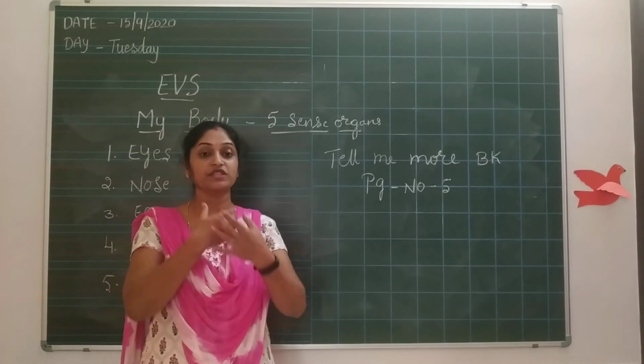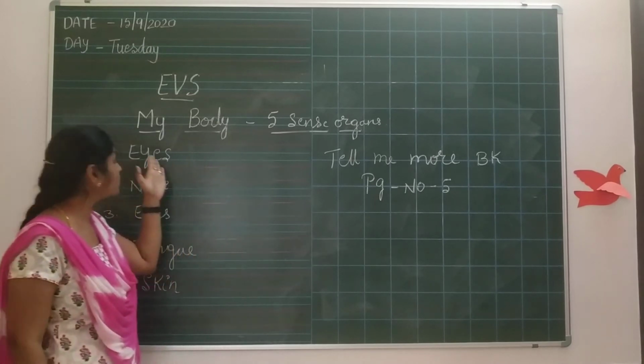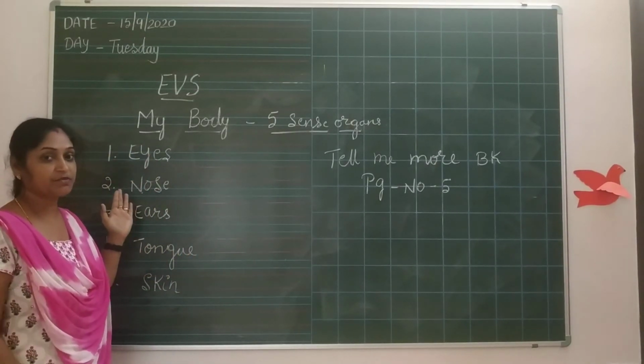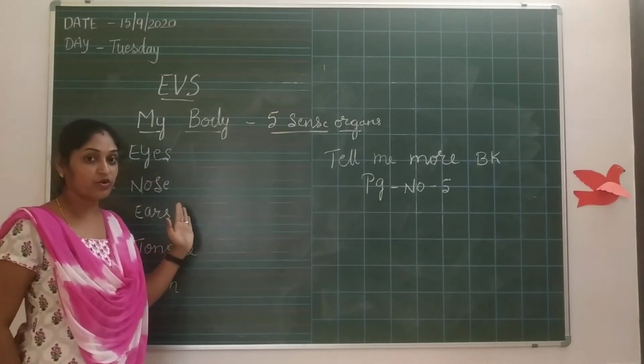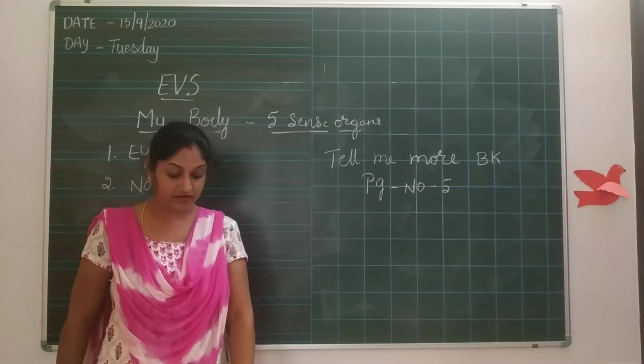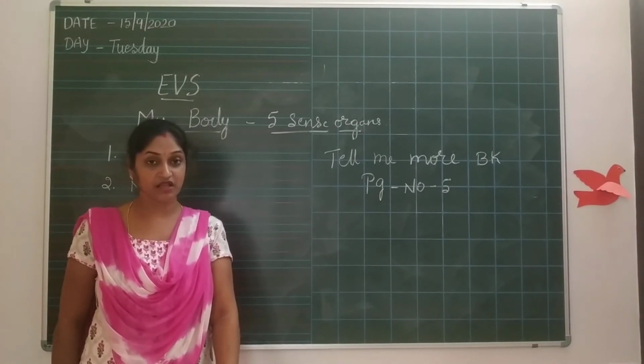This you can do with the help of the neck. Okay, you all understood, no? 5 sense organs. I have given only one example for this. Tomorrow we will go for elaboration. Go through the Tell Me More book, page number 5, question for conversation.